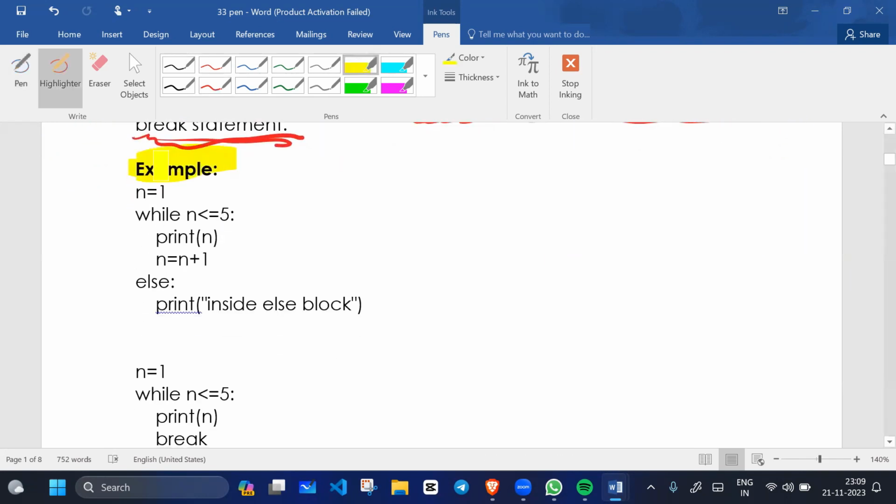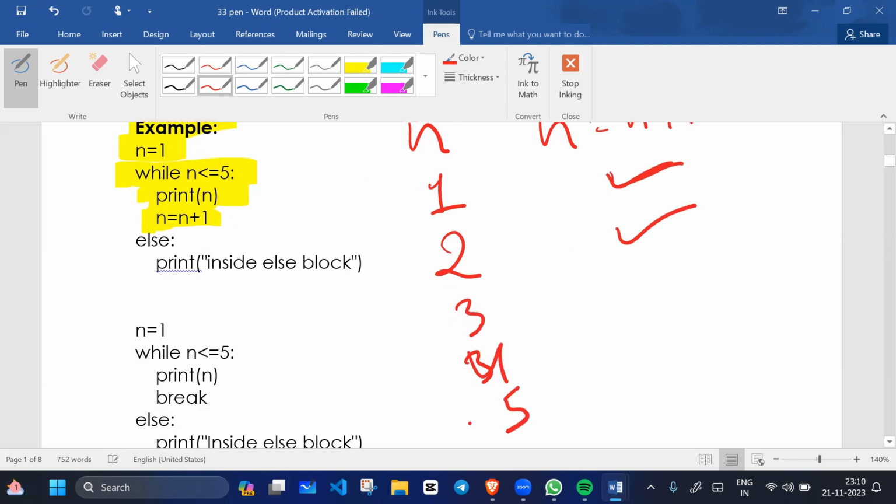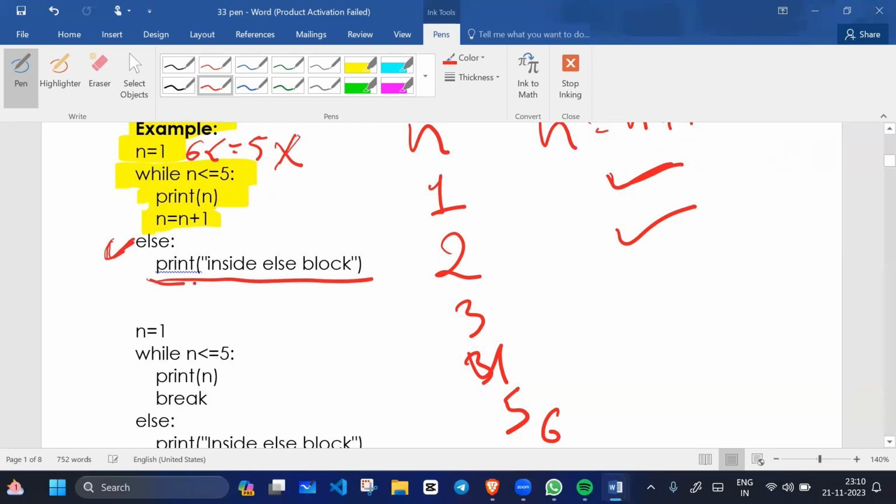See the program. For example, n equals 1, which is the initialization. While n is less than or equal to 5, print the n value. What is the first value of n? 1. Then increment the n value, n equals n plus 1, so n is 2. Initially n is 1, so 1 will print and n will update. Now n is 2, then 3, 4, and 5. Now n will be 6, and 6 is not less than or equal to 5. So the condition is false and the while will not execute. Then the control flow goes to the else, so the else block executes after the condition is false.